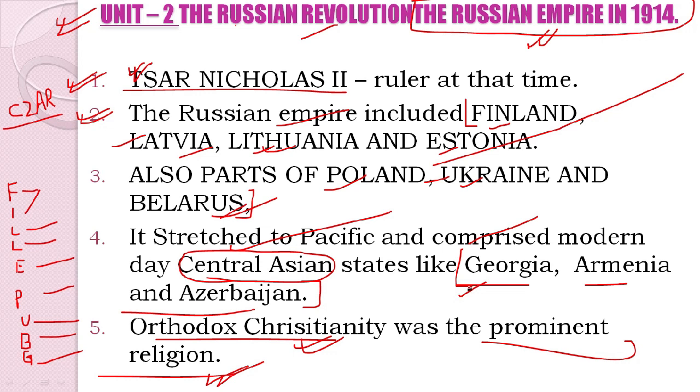Now when you come to G, just make a pointer hook there and take out Armenia and Azerbaijan as well. So in this form you can memorize the regions of the Russian Empire. "File of PUBG" becomes the trick for you to remember the regions of the Russian Empire.